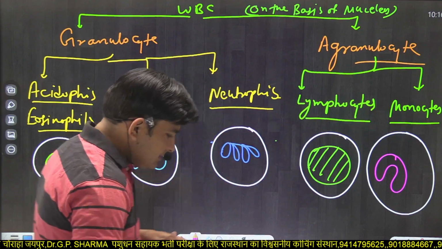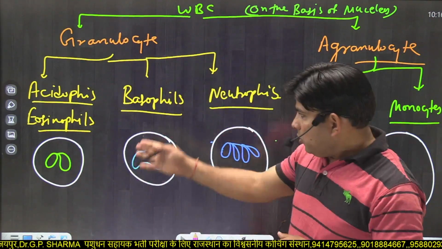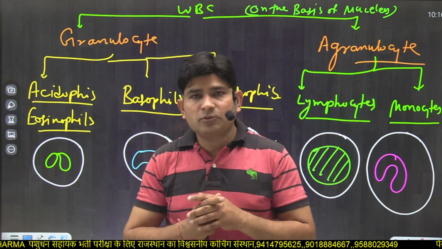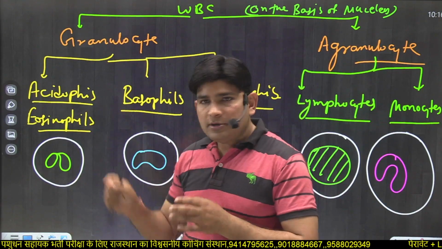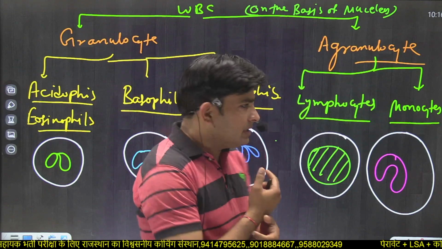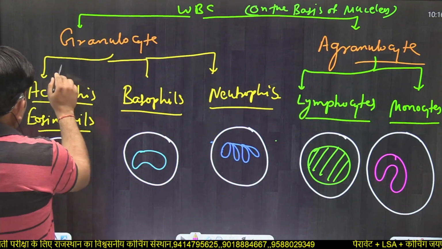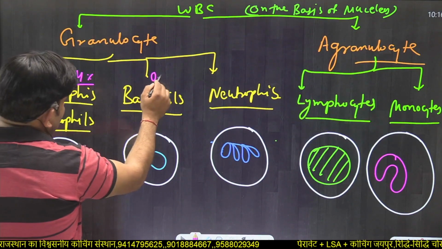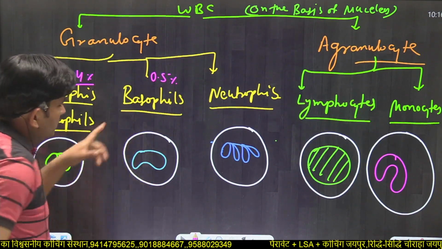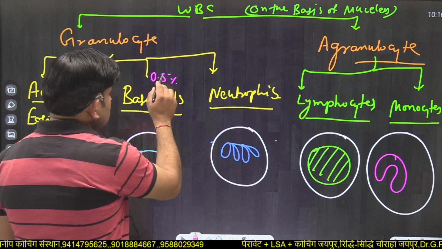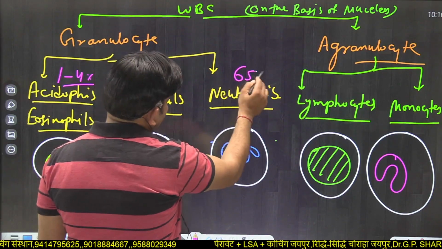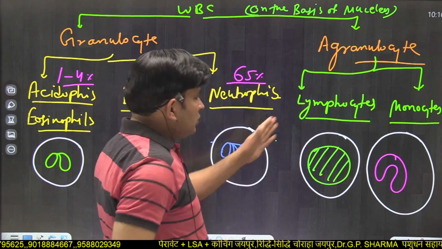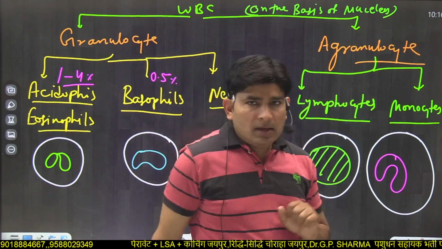Now we are discussing all of these WBCs in a snapshot manner. Acidophils are the least in number, 1 to 4%. Basophils are about 0.5% of total WBC, and neutrophils are 65%. Lymphocytes are 30 percent in number.